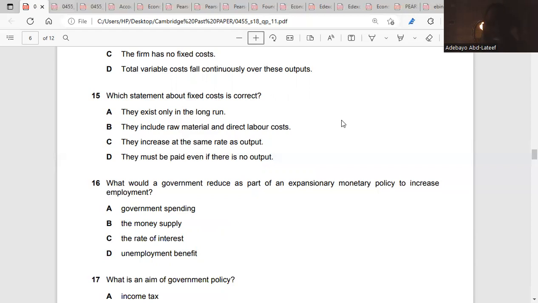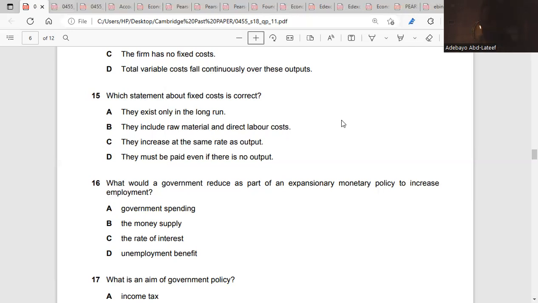They include raw materials and direct labor costs. No. They increase at the same rate as output. No, that is variable cost. Variable costs are costs that increase as the level of output increases. They must be paid even if there's no output. Yeah, that's the answer, because fixed costs are costs that do not change as the level of output changes. So the answer is D.